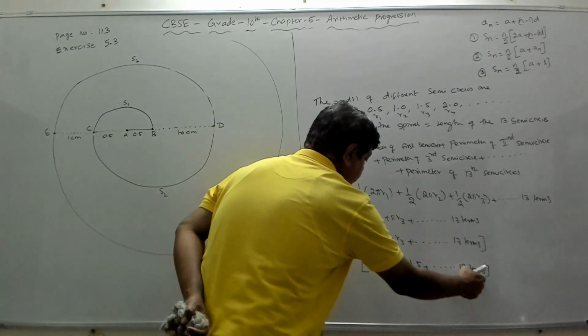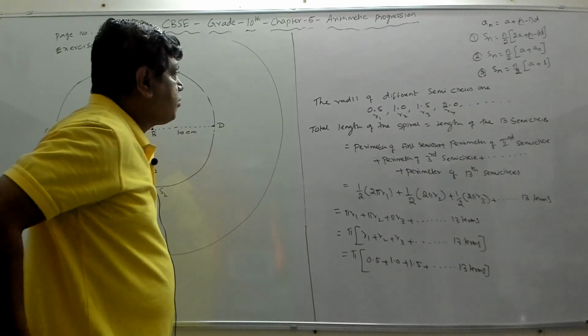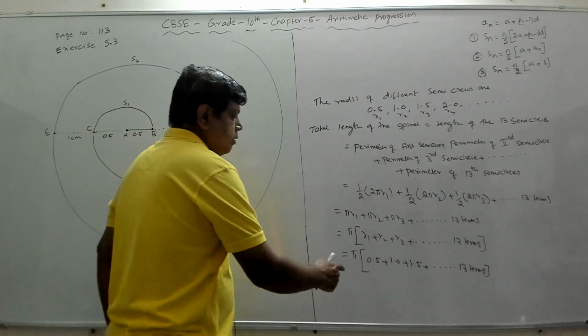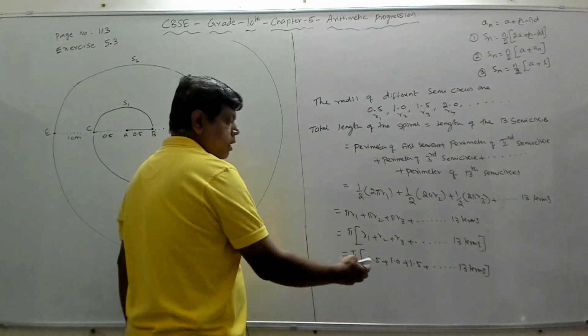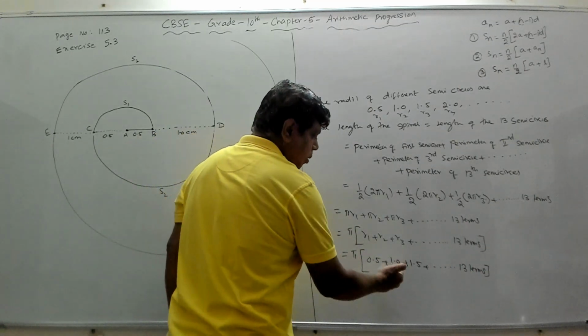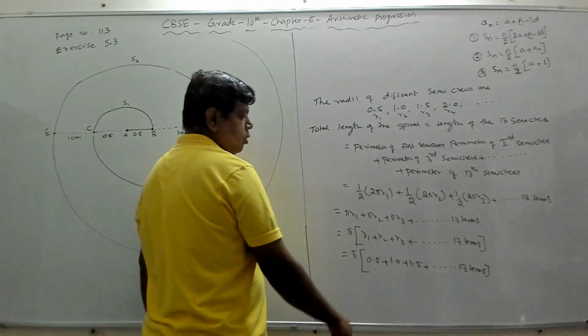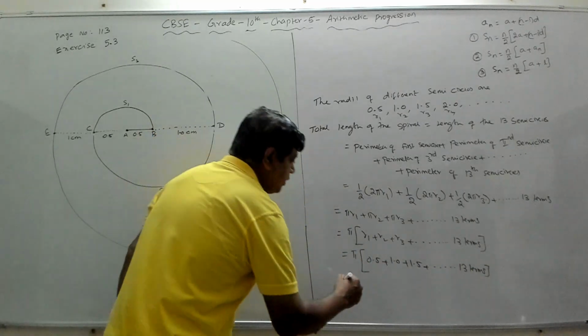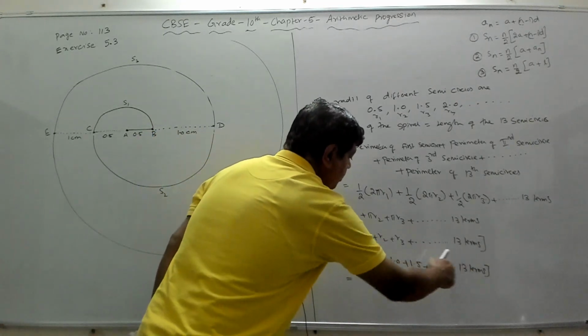Now 0.5 plus 1.0 plus 1.5 form an AP with common difference D equal to 0.5.